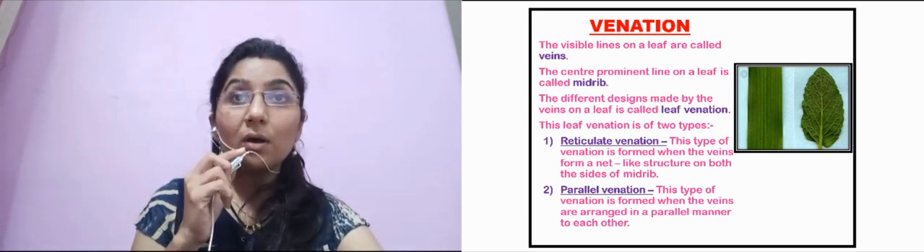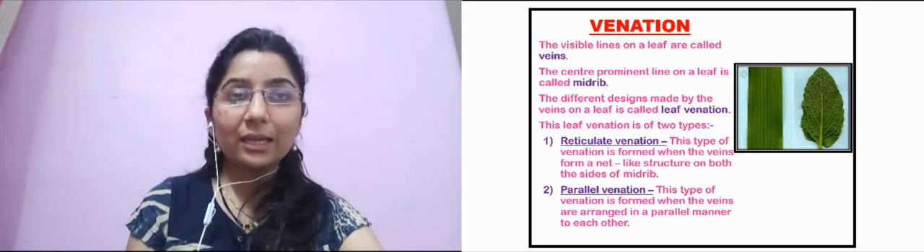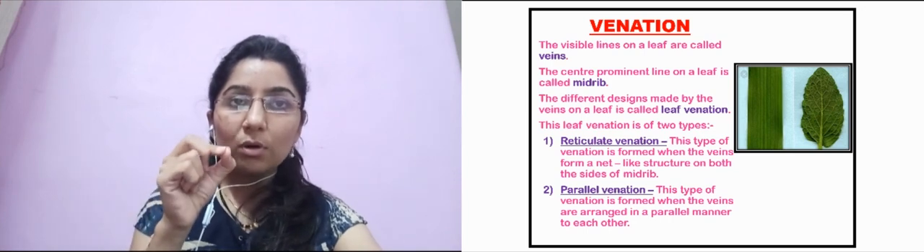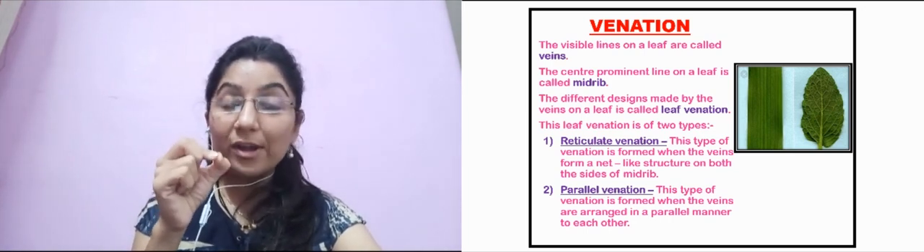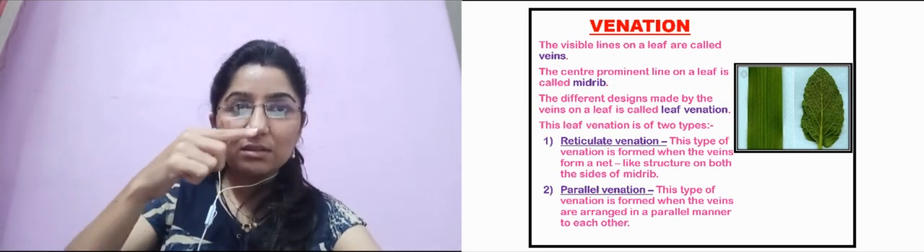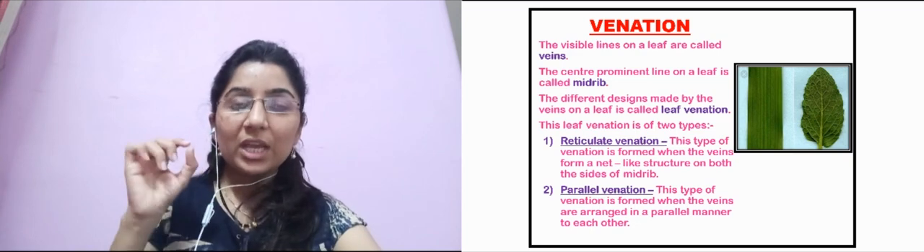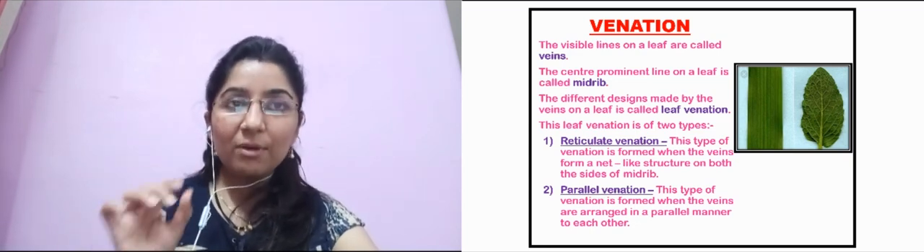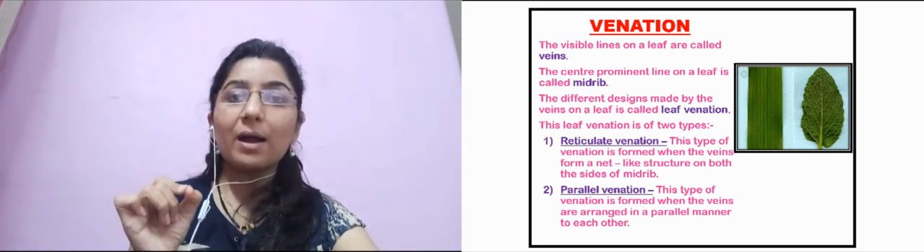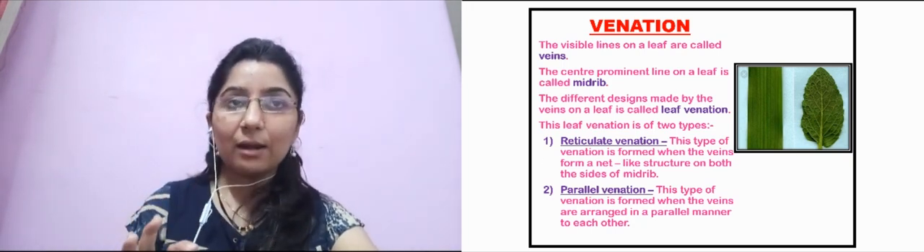So firstly, how are they attached to the stem? You can see in the diagram that the leaf is attached to the stem through a point of attachment, and that is called the petiole. So a leaf is attached to a stem with the help of the petiole. You can observe it in the diagram.